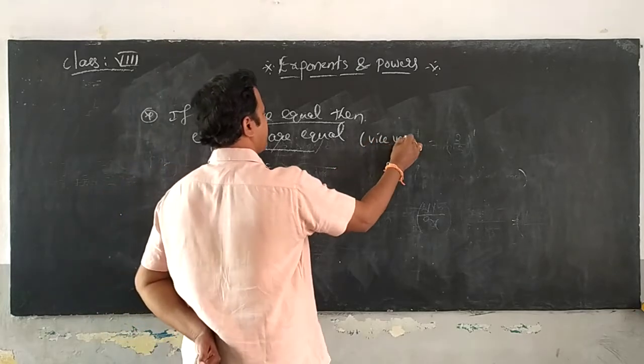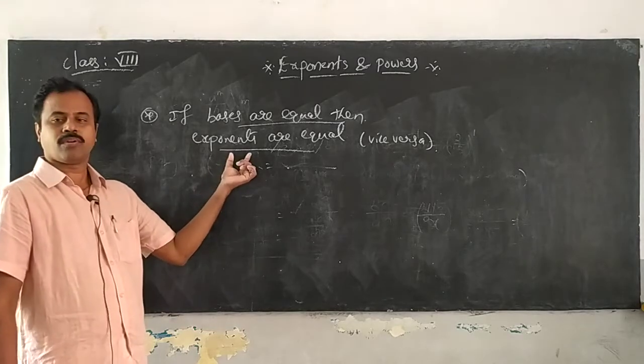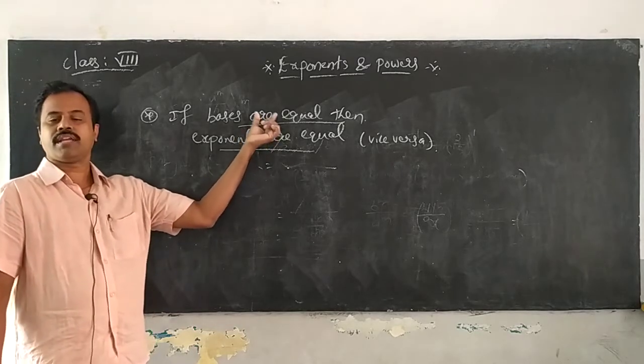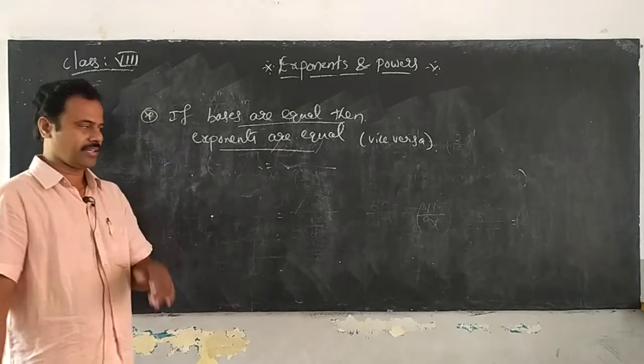Vice versa, that means if the exponents are equal, then you can show the bases are equal. If the bases are equal, you can show the exponents are also equal. Okay, Nana? Right. Very good, Nana.